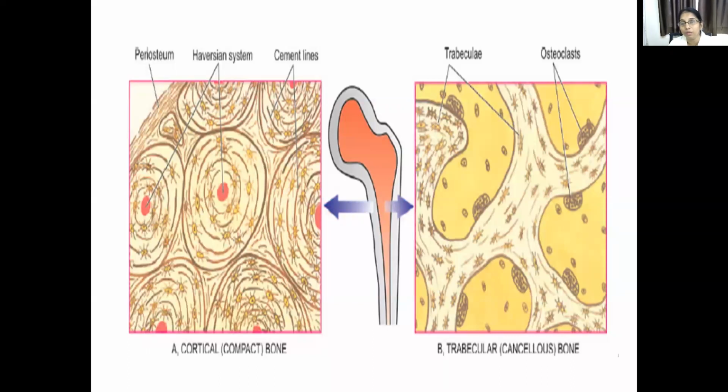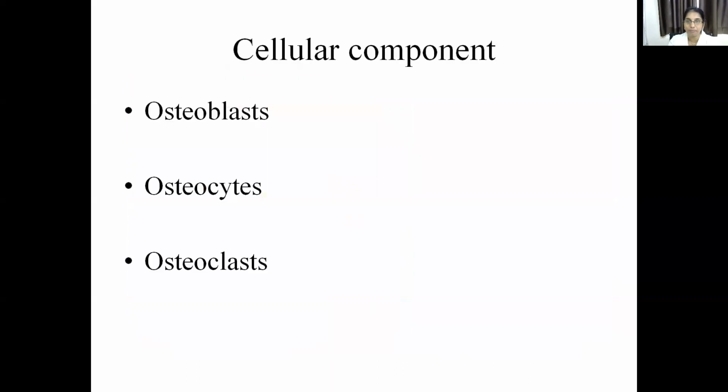Whereas in the trabecular bone, which forms the marrow cavity, there is a haphazard arrangement of osteocytes and osteoblasts, and there are osteoclasts at the margins of the bone. Here you can see the osteoclasts at the margins of the bone. This is the trabecular bone. These are the 2 types of bone: the cortical bone forms the cortex, whereas the trabecular bone forms the marrow cavity.